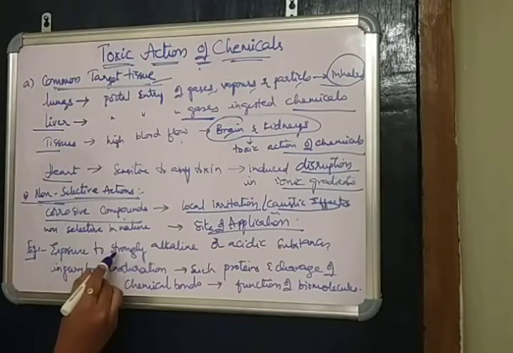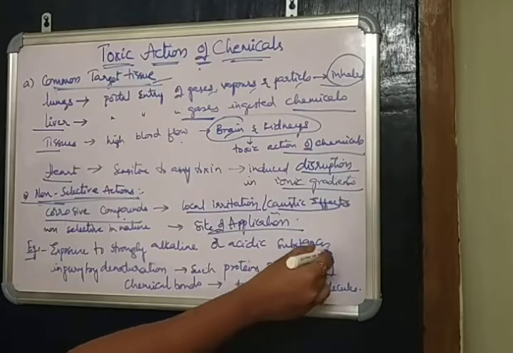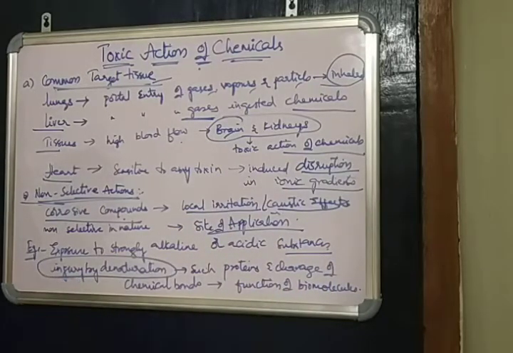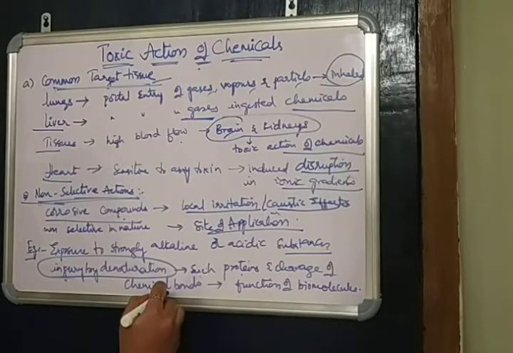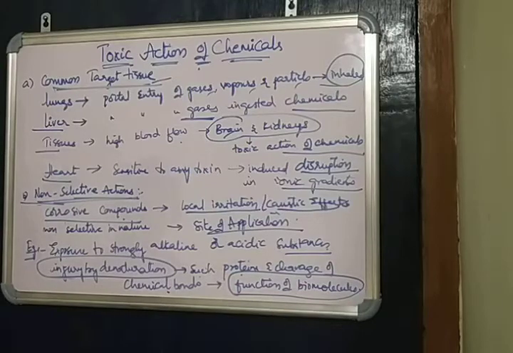Example, exposure to strongly alkaline or acidic substances leads to injury by denaturation of protein and cleavage of the chemical bonds essential to the function of biomolecules. This is about the non-selective action.